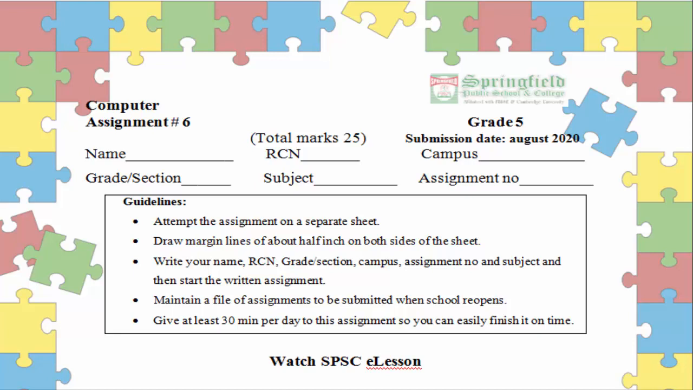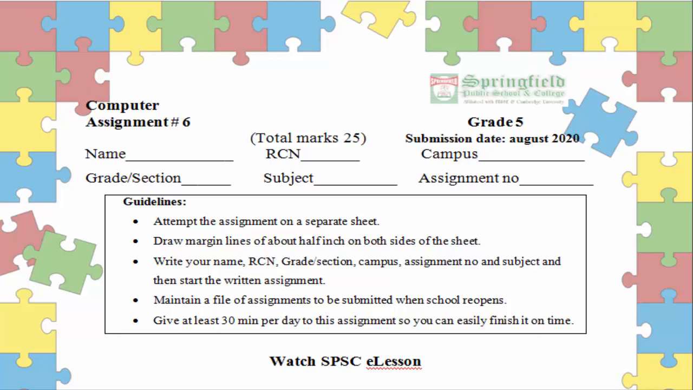So there are some guidelines which you need to follow before starting your assignments. Attempt the assignment on a separate sheet. Draw margin lines of about ½ inch on both sides of the sheet. Write your name, RCN, grade, section, campus, assignment number and subject, and then start the written assignment.